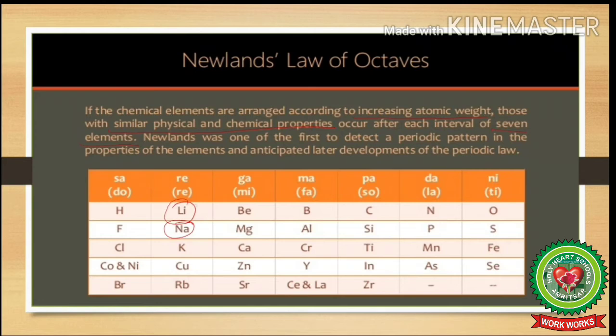According to Newland's law of octaves, these two elements must have similar properties. So it has actually been found that lithium and sodium have similar chemical properties. Again, if we take sodium as the first element, then the 8th element from it will be potassium. According to Newland's law of octaves, the properties of potassium should be similar to that of sodium. So it has actually been found that sodium and potassium have similar chemical properties. In fact, all the 3 elements, that is lithium, sodium and potassium, possess similar chemical properties. So in this way, Newland's law of octaves proved to be very useful.